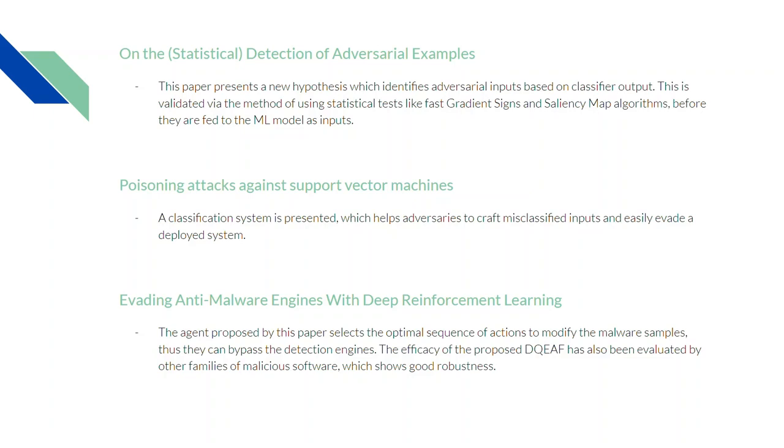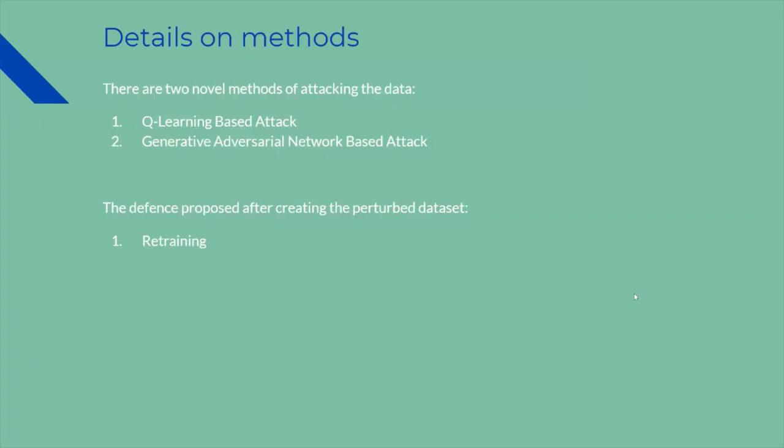There's work going on the proposed DQEAF, which will be evaluated on other families of malicious software, which can show code robustness. Here are some details on the methods. We propose two methods that will help generate adversarial attacks. The first is a reinforcement learning based method where we use Q-learning as our base. The second one is a GAN based attack that we change for this format. We also propose to retrain the model with the poison data and see what improvements we gain on the data sets after retraining it on the poison data.